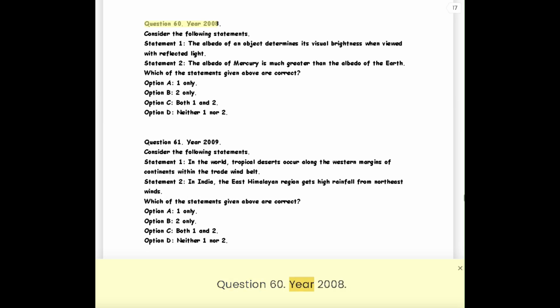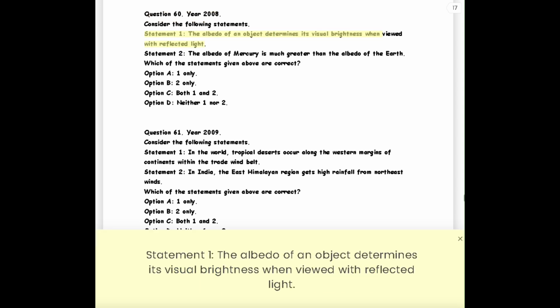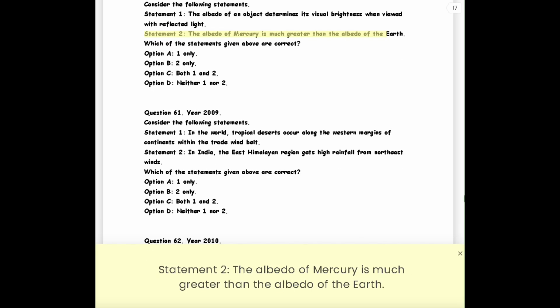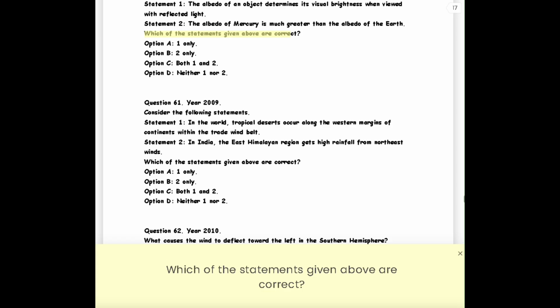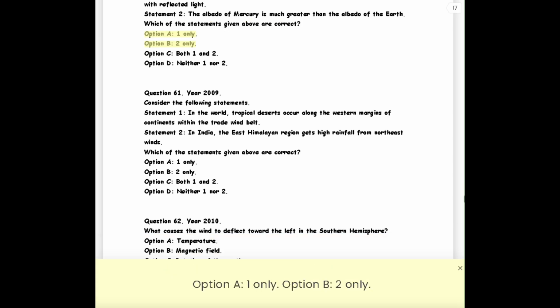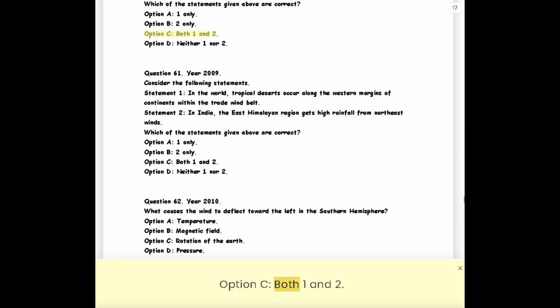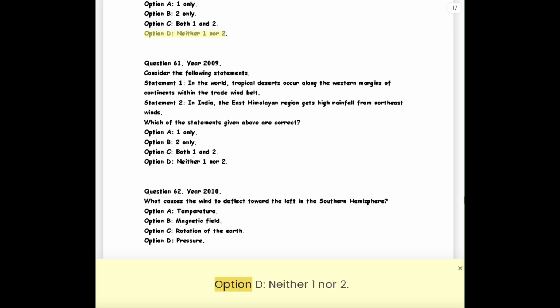Question 60. Year 2008. Consider the following statements. Statement 1. The albedo of an object determines its visual brightness when viewed with reflected light. Statement 2. The albedo of Mercury is much greater than the albedo of the Earth. Which of the statements given above are correct? Option A, 1 only. Option B, 2 only. Option C, both 1 and 2. Option D, neither 1 nor 2.